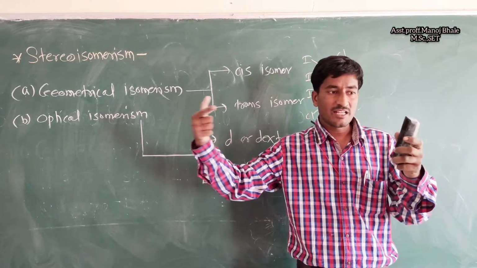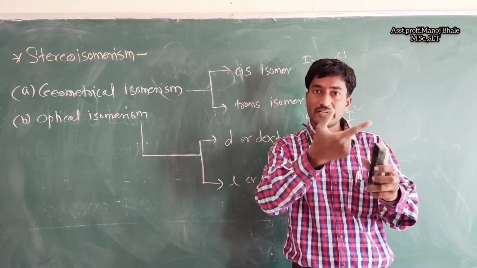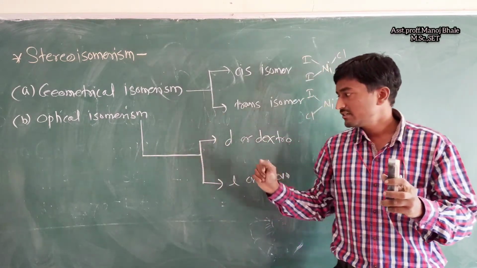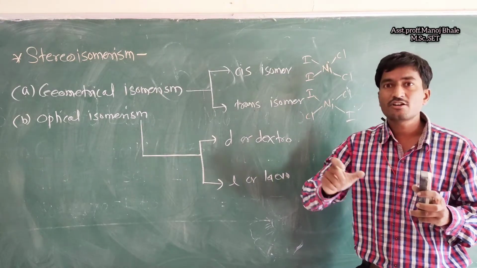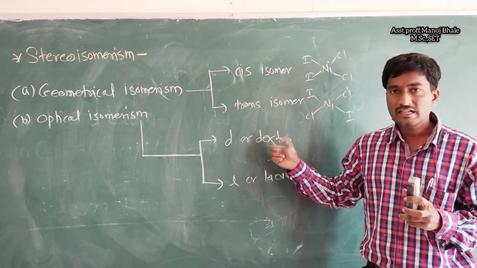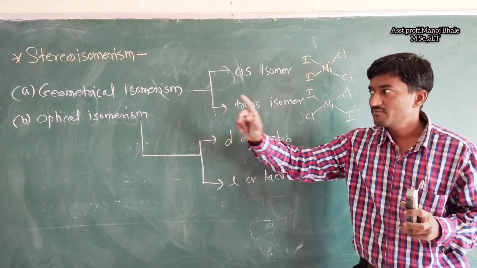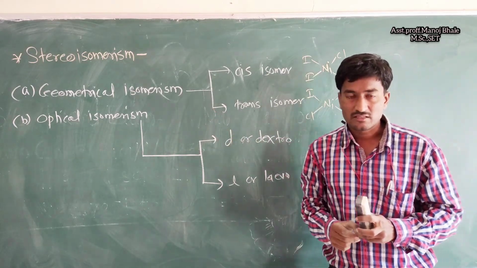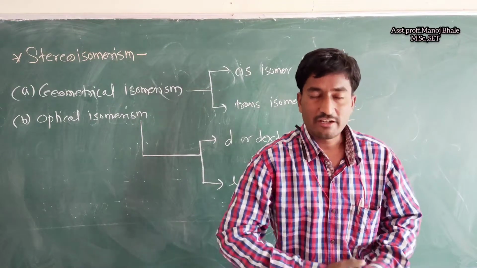But if the light rotates in the anti-clockwise direction, then that is the L form. So that is the meaning of the dextrorotatory and levorotatory optical isomers. So this is about stereoisomerism.